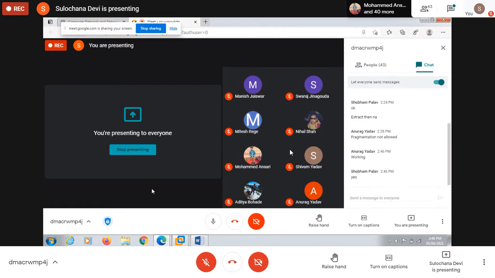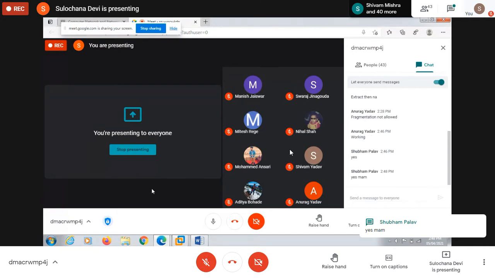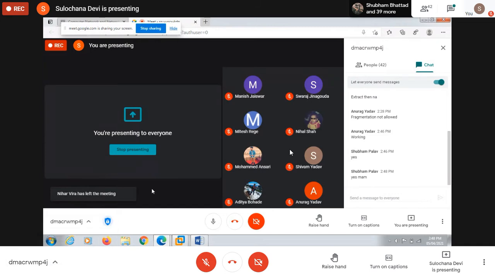The groups we can keep the same as the Python groups, because our 10th experiment is again in the group. In that group every individual student has to submit the report, but you can work together. You can discuss and find the solutions together, but every individual student has to submit the assignment. For group one will not work. Okay, this is clear. So three questions in the assignment and one in the experiment, whatever we have done today. If this is clear, we can proceed to the next experiment.